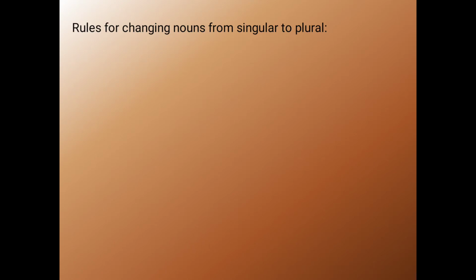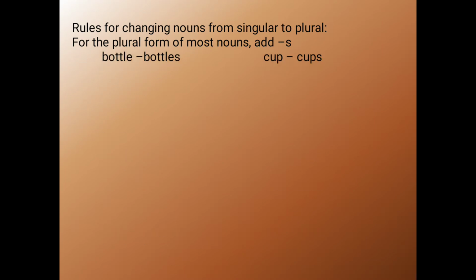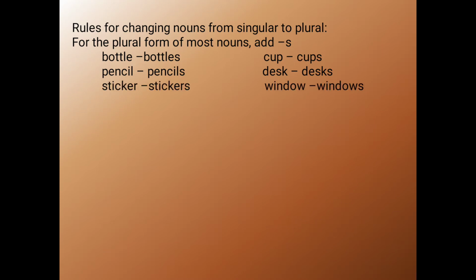Now we'll see the rules for changing nouns from singular to plural. The first one: for the plural form of most nouns, we just add s at the end of the words. For example, bottle, we are adding s to bottle and it becomes bottles. So the singular noun is bottle and the plural noun is bottles. In the same way, cup, cups, pencil, pencils, desk, desks, sticker, stickers, window, windows.